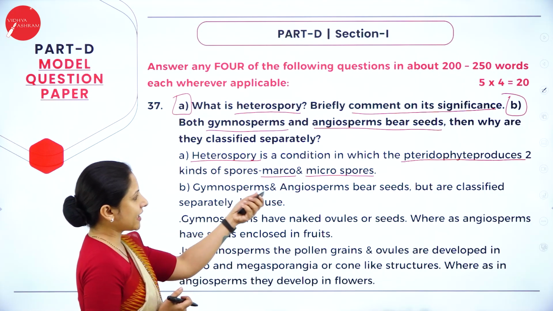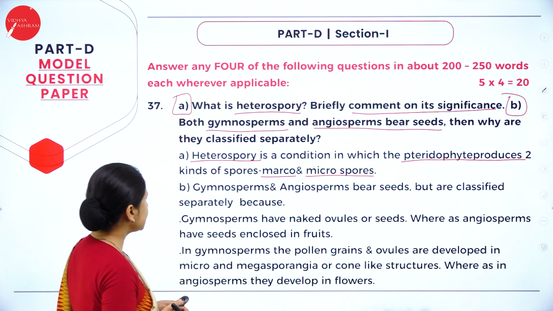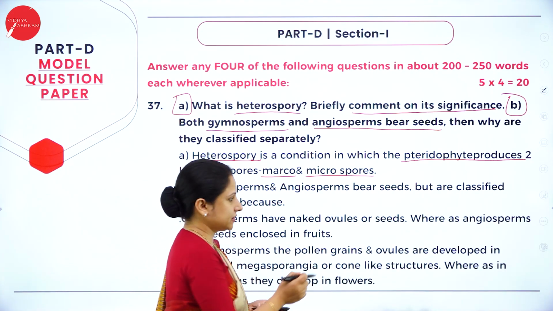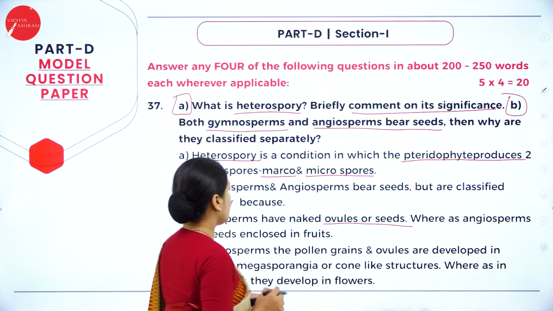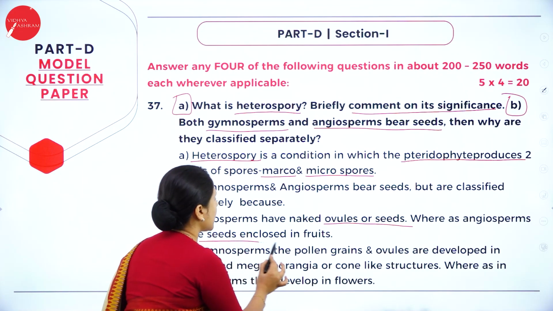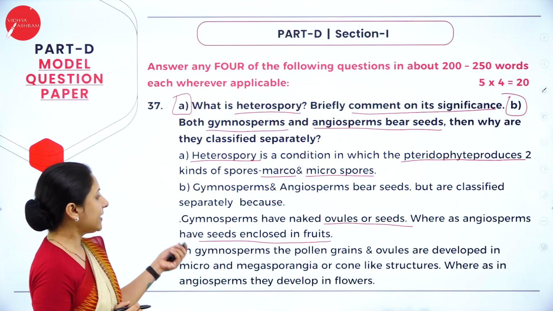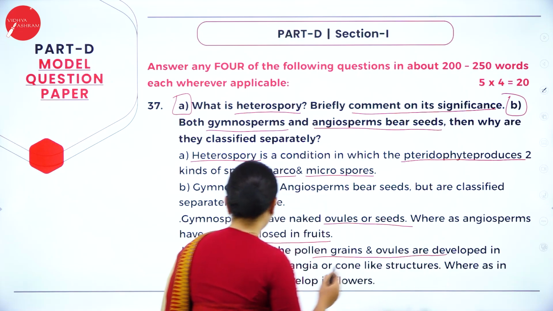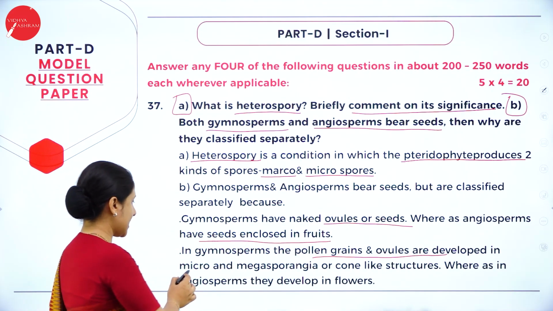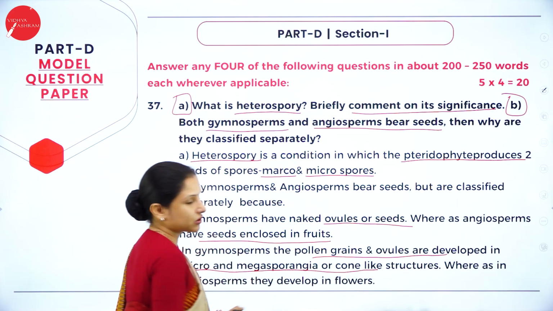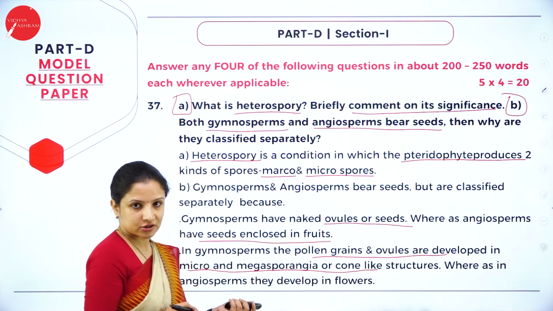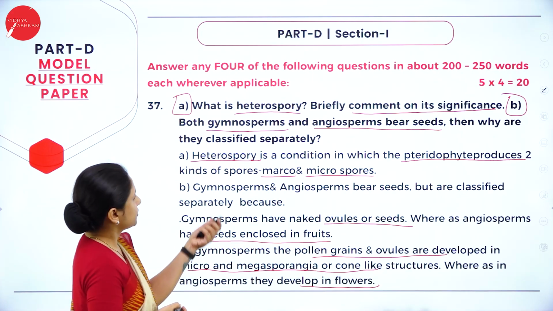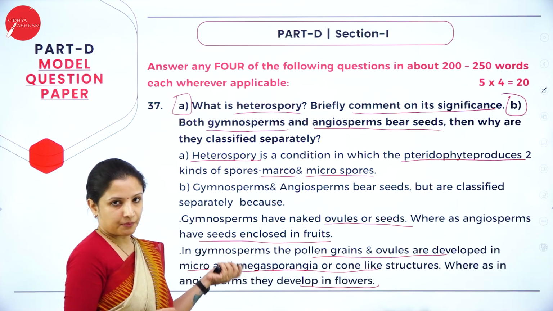Gymnosperms and angiosperms bear seeds but are classified separately because gymnosperms have naked ovules, that is, their seeds are not covered, whereas angiosperms have seeds which are enclosed in fruits. And in gymnosperms, the pollen grains and the ovules are developed in micro and megasporangia-like structures, or cone-like structures, but in the case of angiosperms, they are developed in flowers. So this also is one of the important points. If you write this much, you will get 5 marks.